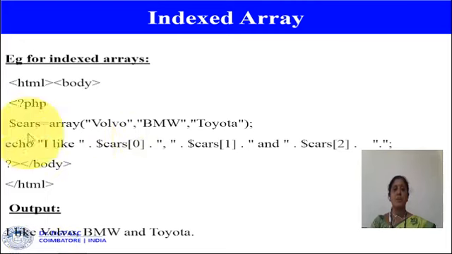So these are some examples of indexed arrays. In the above example, $cars is equal to array Volvo, BMW, Toyota. So Volvo, BMW, Toyota are the values of the array and cars is the name of the array. So 0, 1 and 2 are called the index.